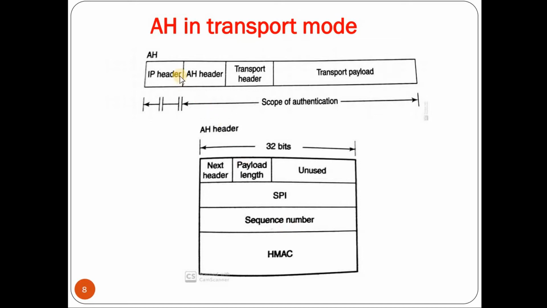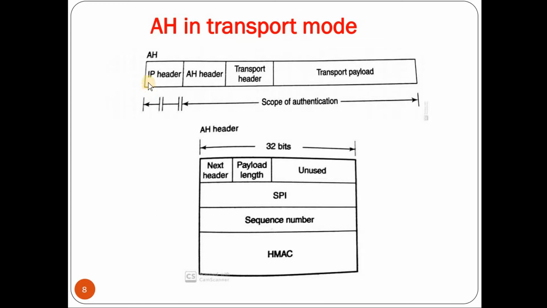HMAC is computed for the entirety, starting from the AH header to the transport payload, but when it comes to the IP header, only some part of the IP header is covered by the MAC value. That is basically the source and destination IP address information that will provide integrity, whereas some of the mutable parts like TTL, TOS and the header checksum fields, for those we don't provide HMAC.